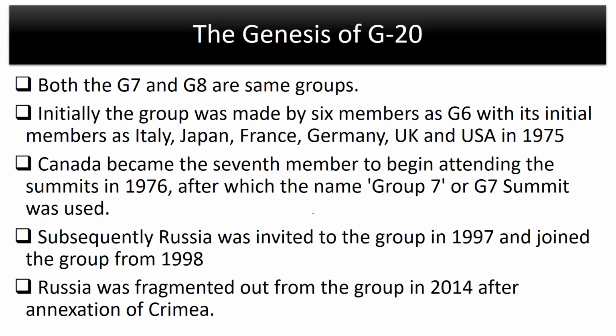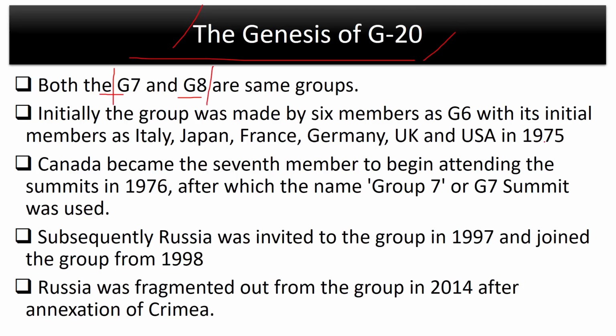The genesis of G20, how G20 came into existence. Now, if we are to understand this, we need to understand how G7 and G8 came into existence. This is quite important. Now, first of all, G7 and G8 are the same groups. Have absolutely no doubt about that. There is just one minute difference. I will tell you about this in a few minutes. Now, you must have read about G7 and G8 in various magazines and newspapers. So over here, we will understand how this group, basically this is one group, how this group came into existence.